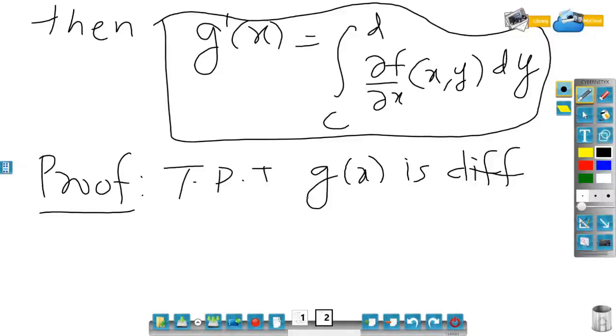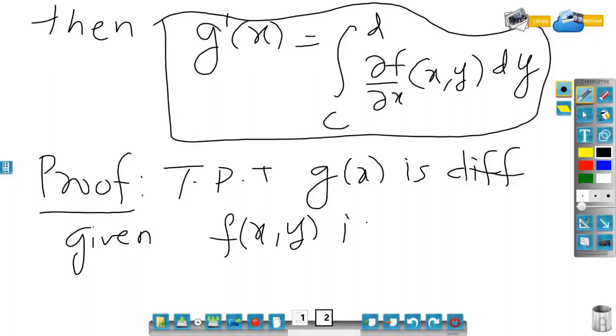So it is also given that f(x, y) is continuous on R. So R is basically a rectangle, closed interval [a, b] cross closed interval [c, d].